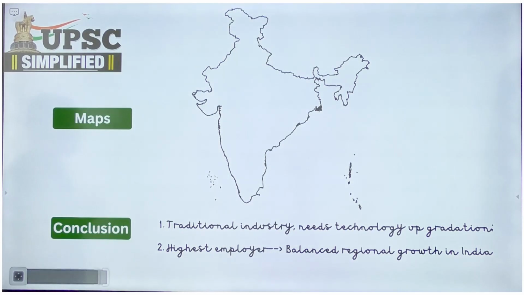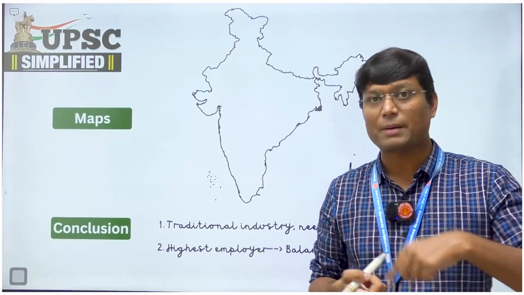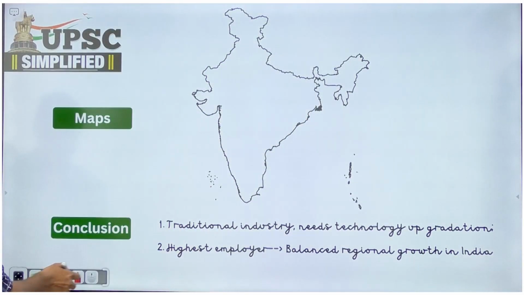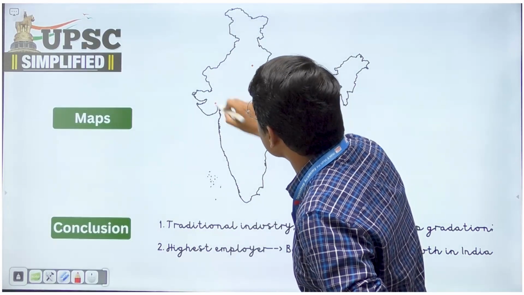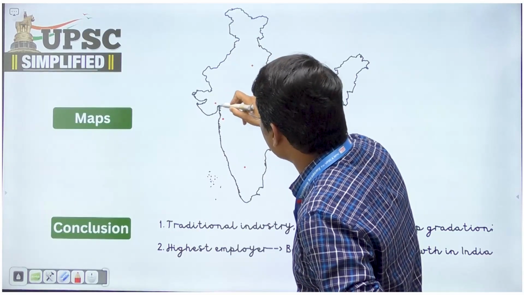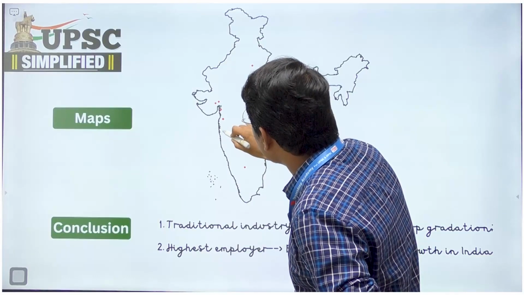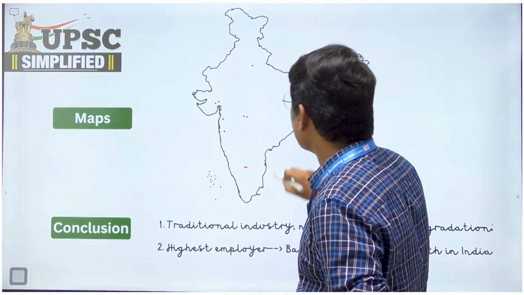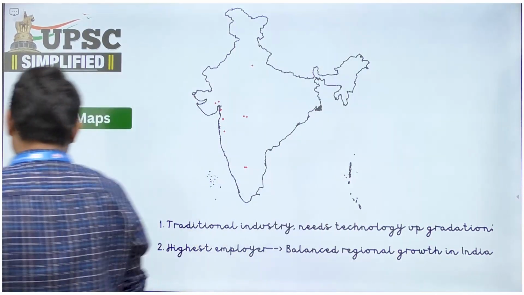Moving on to the map part. In every geography question you can either have a diagram or map or both, but there can be no question where you'll draw none, right? So in the map what I'm going to show, I'm going to show what are the different centers where cotton textile industry can be found. So there would be Kanpur, Ahmedabad, Surat can be there, Mumbai is there, ठीक है. Then there can be Solapur, Nagpur, there is Akola, then there is Bengaluru, so on and so forth. So you can very well show all the centers on the map.